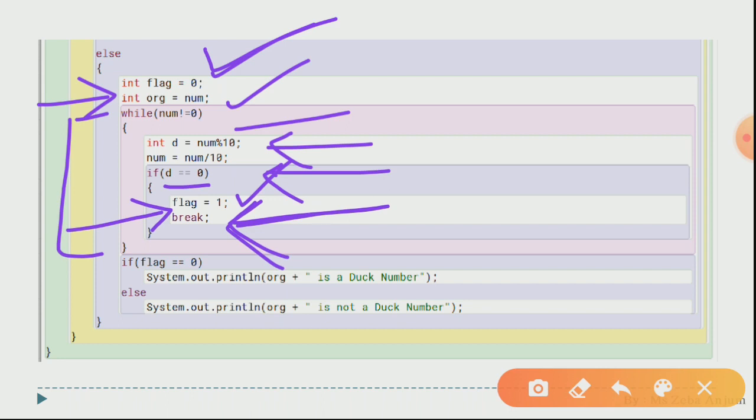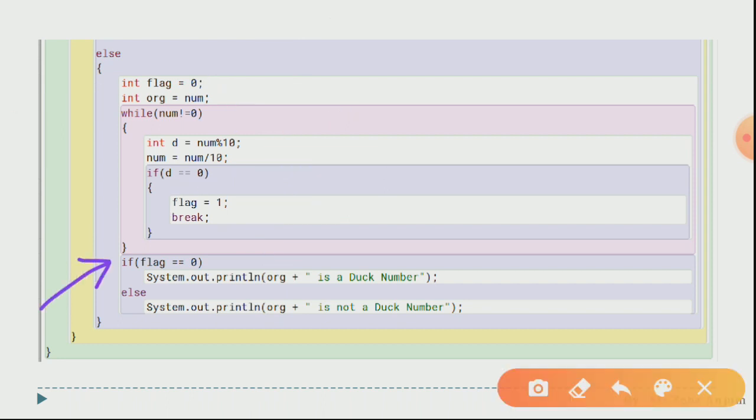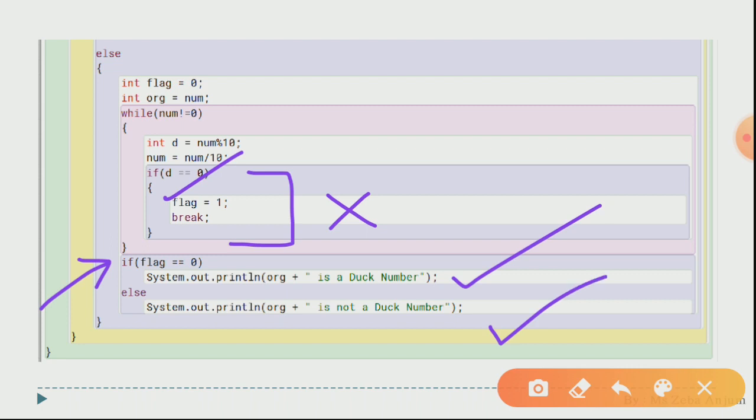Now, outside this while loop, you will be checking whether your flag is zero or not. If your flag is zero, it means your if condition has not been executed even once. Yes, and if this flag is 1, it means that some digit is 0 in your number. Okay, so if flag equals 0, then ORG is a duck number, otherwise ORG is not a duck number.